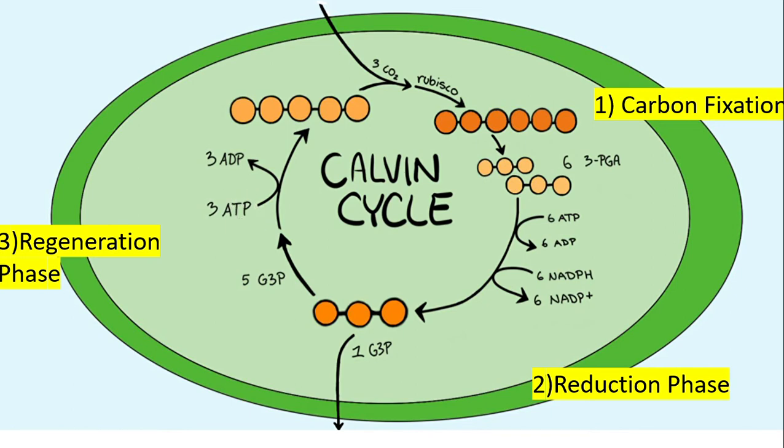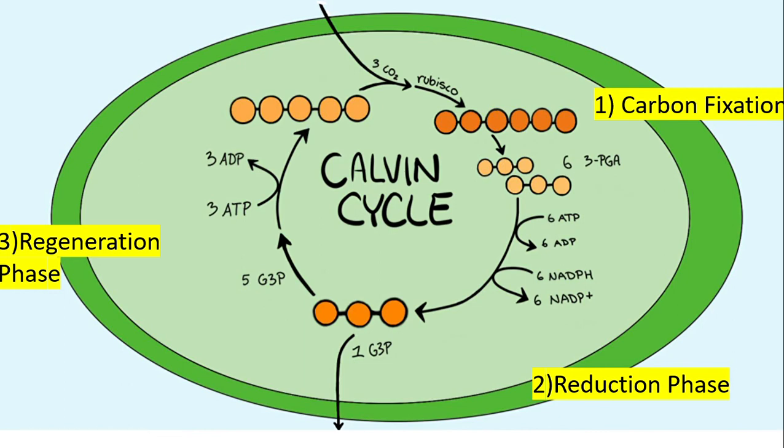So remember, in the light reactions, why we needed a bit of extra ATP? This is why. It's for the regeneration phase. And this is so we can take those 5 molecules of G3P and regenerate them back into 3 RuBP. And actually, we're back at the carbon fixation step. If you remember at the carbon fixation step, what did we take? We took 3 molecules of CO2 and 3 molecules of RuBP, which actually we just created from the last step. And with the help of Rubisco, we went back and redid the whole Calvin cycle again.